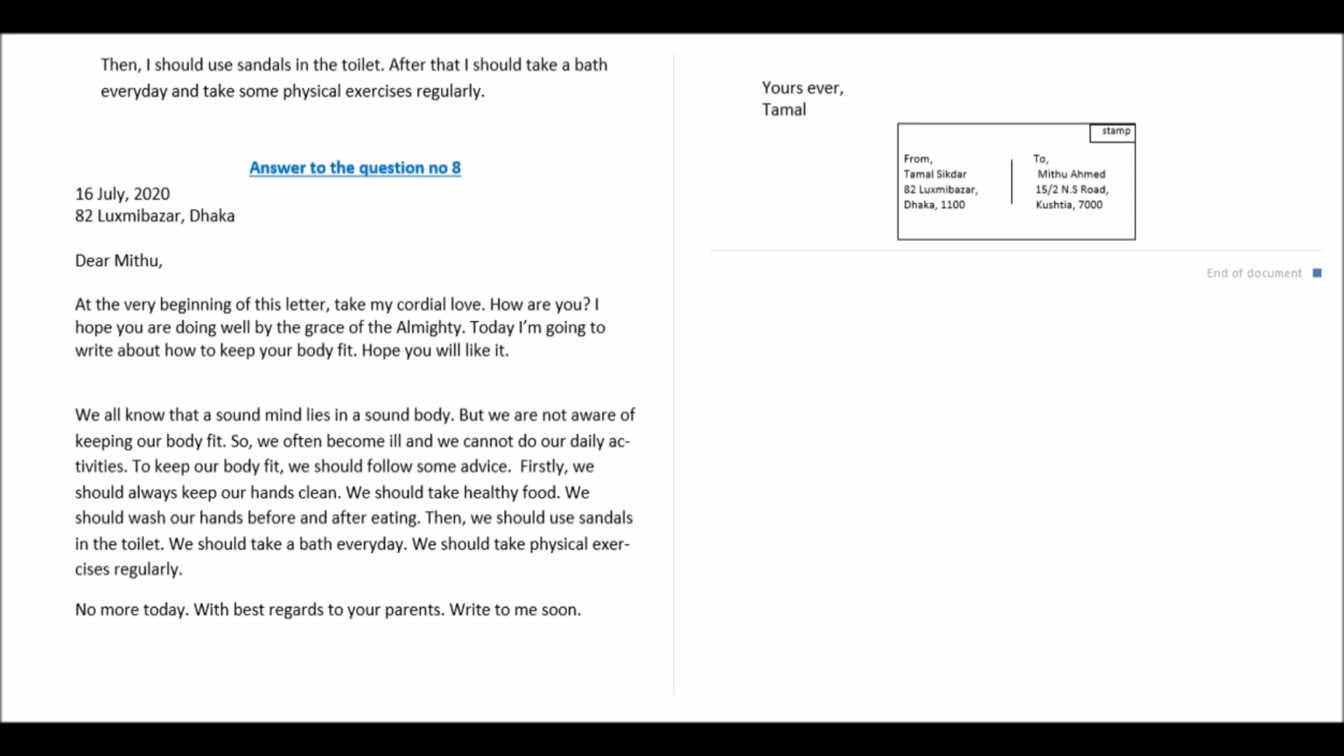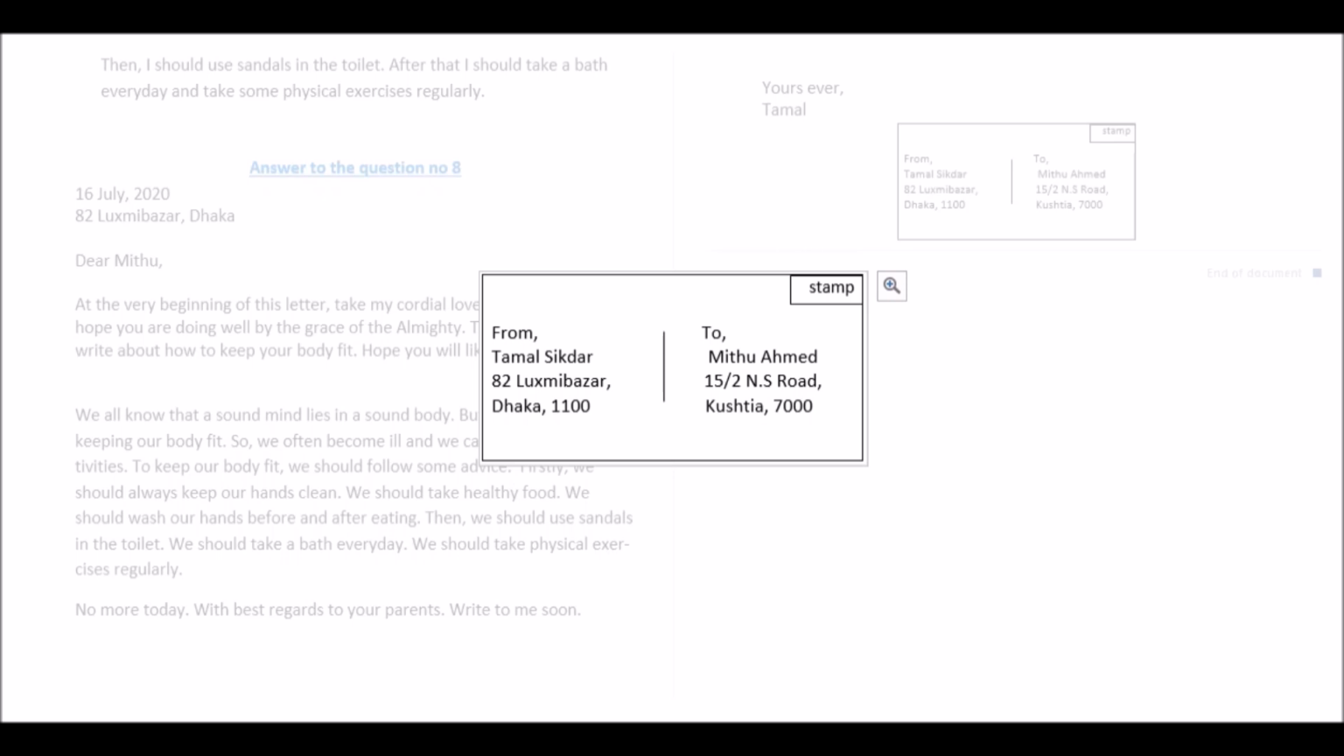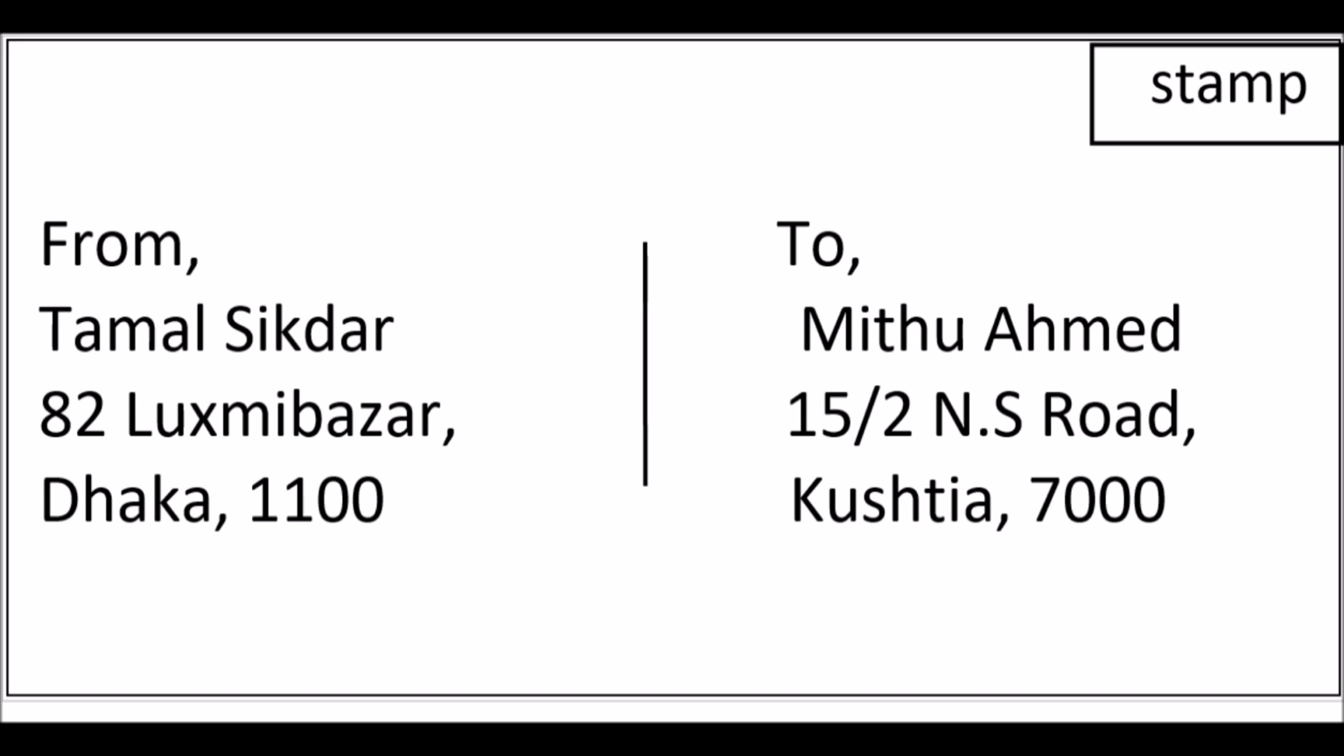Now I will draw an envelope and write at the upper edge stamp. Then on the right side I will write to Mithu Ahmed, whom I am writing this letter, and his address. And on the left side I will write my name. Here my name is Tomal. So I have written Tomal Shikdar as my full name.